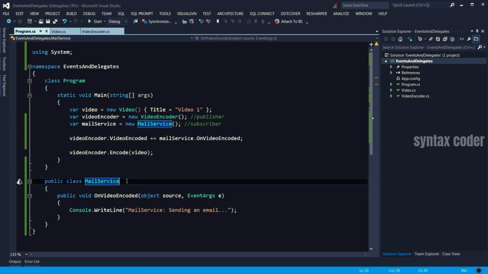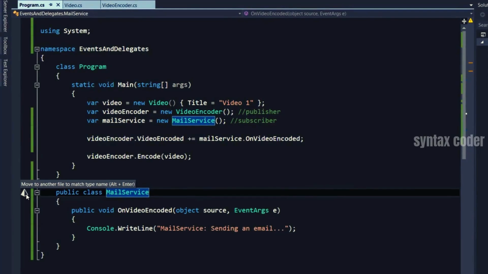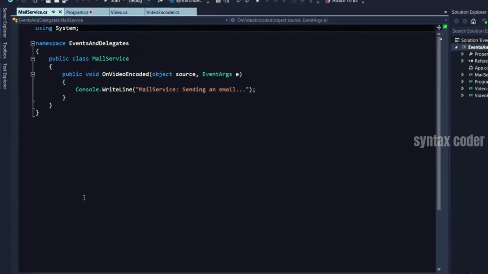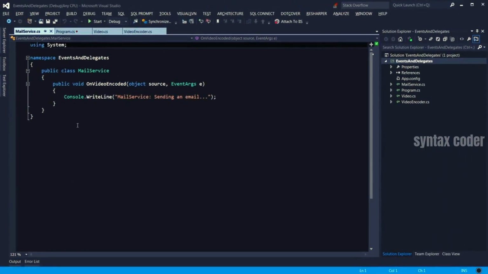There is a plugin called ReSharper, which is one of my absolute favorite plugins for Visual Studio. With ReSharper, you get this icon here. And see, it's suggesting to move this to another file. All you do is you put the cursor here on the class name, and then press Alt and Enter. And again, you get the suggestions here. Then press Enter. That's it. ReSharper moved that MailService class to a separate file, which is MailService, and added that to my solution here. So ReSharper really speeds up your coding.